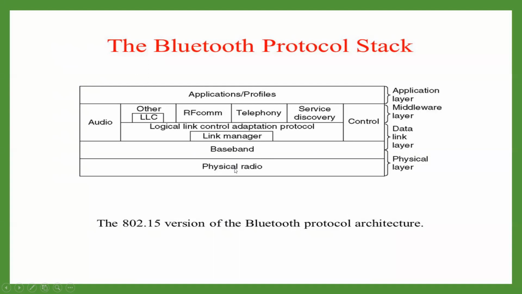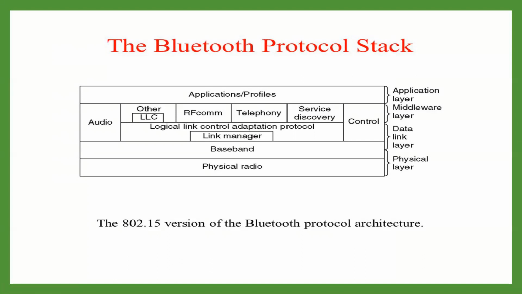It deals with the radio transmission and modulation. The radio layer moves data from master to the slave or slave to the master. Vice versa communication will be there. It is a low power system that uses the 2.4 gigahertz ISM band in a range of 10 meters. The band is divided into 79 channels.